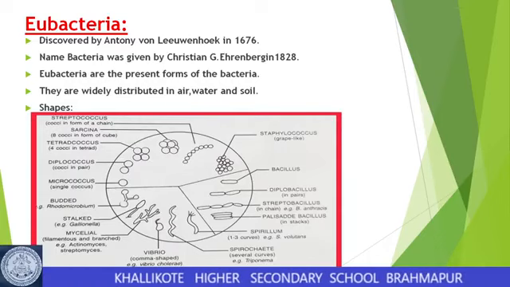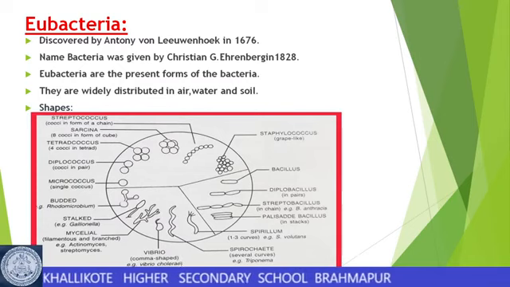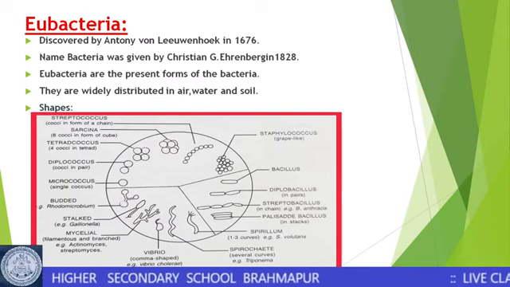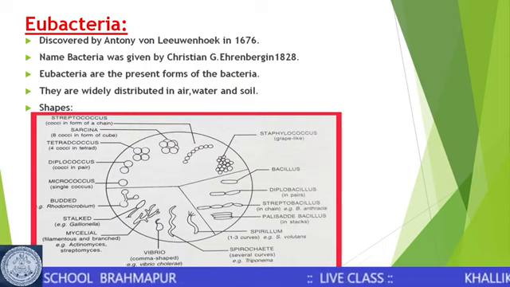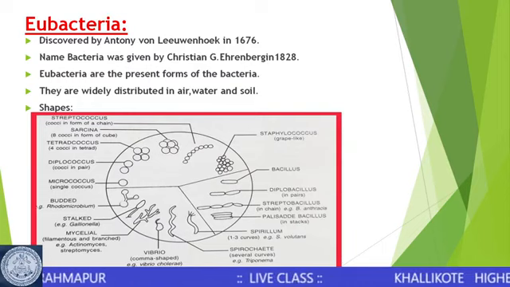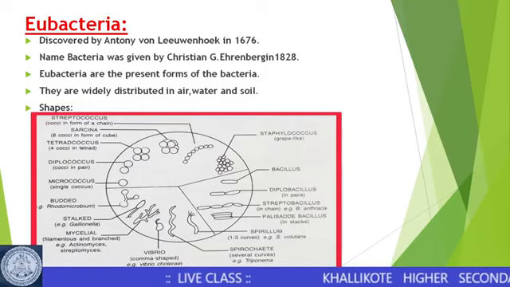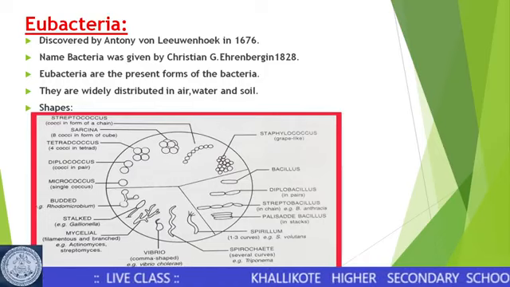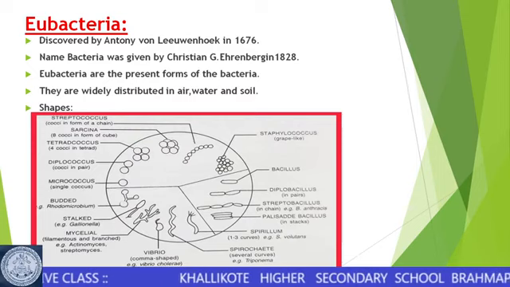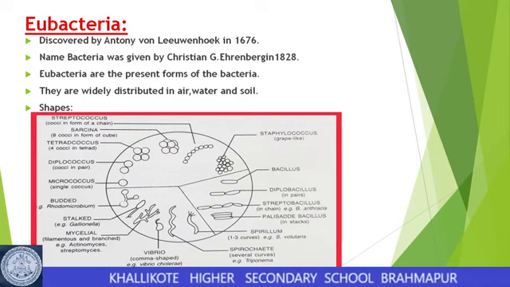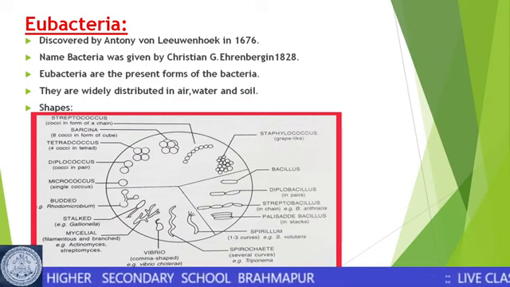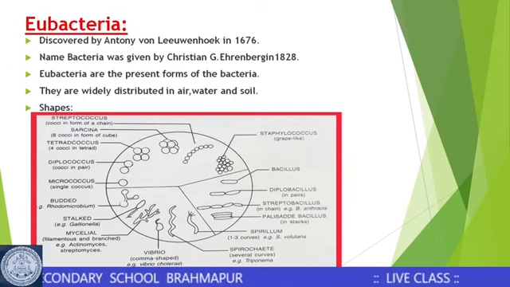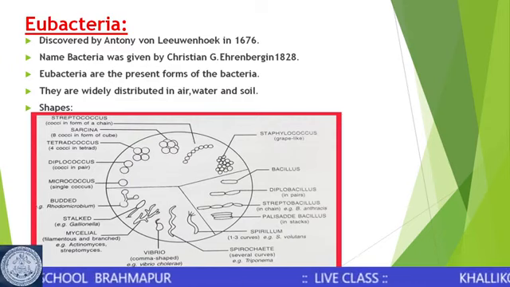Similarly, when the bacterial name contains Bacillus, it is a rod shaped bacterium, and it can be in the form of Diplobacilli, that is in a pair, Streptobacilli in a chain, for example Bacillus anthracis, and Palisade bacillus where the rod shaped bacteria are stacked over each other.